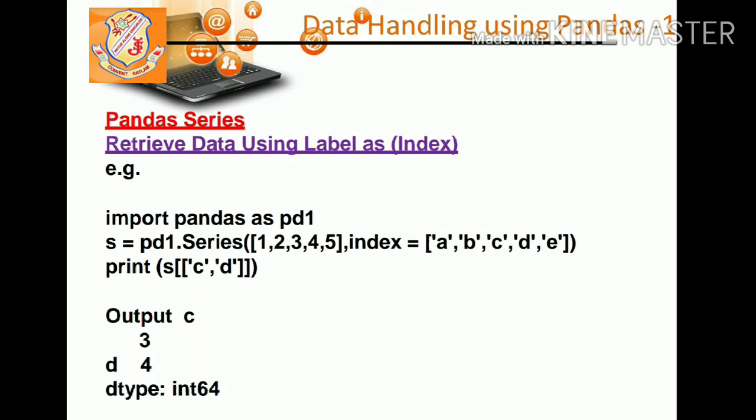Now we want to retrieve the data. How can we retrieve it? In the third line, print S[C, D]. S is the series and C and D are the index labels. So it will display in the output only the values with index C and D. The values of the C and D index will be displayed by using this.